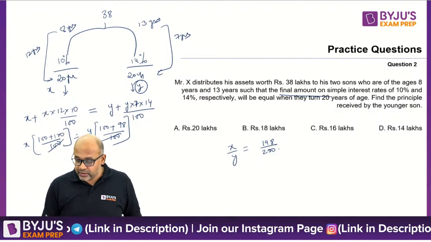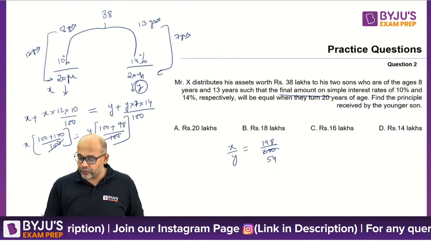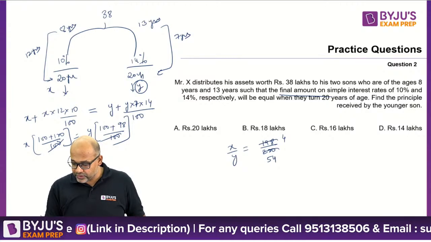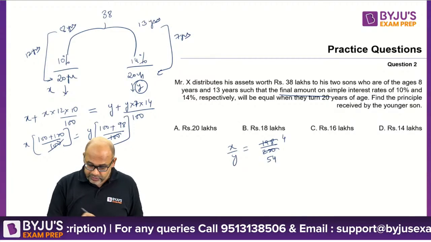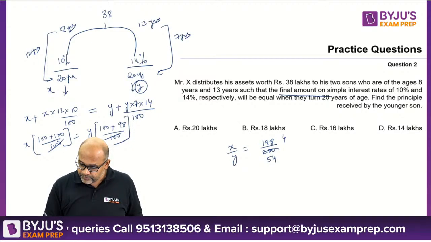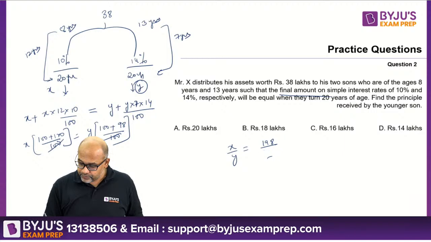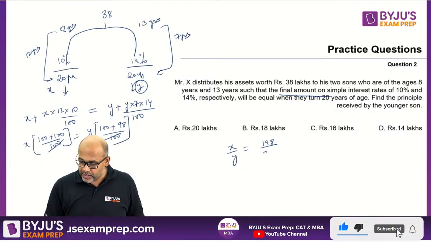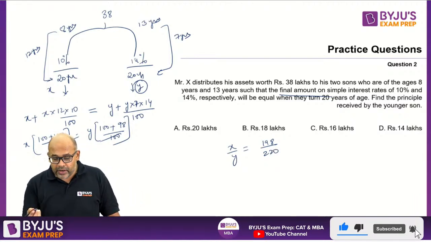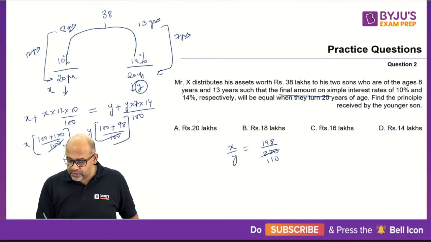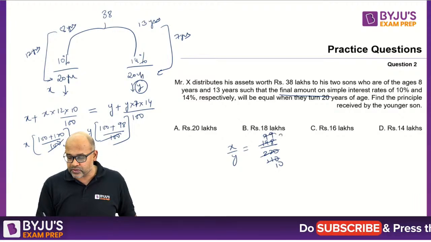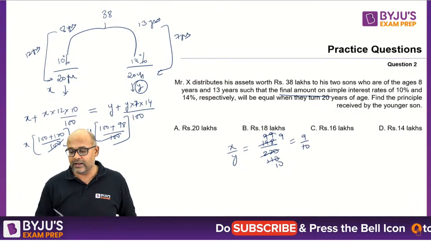So what is the ratio here? Now I can take out 2, so this is 220, 2 goes 110 times, 2 9s are 18, 11 goes 10 times, 11 goes 9 times, so this is 9 by 10.